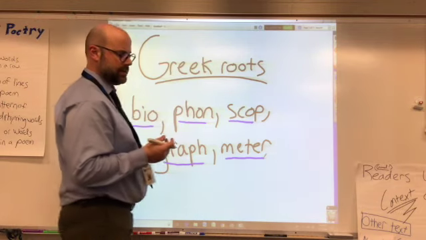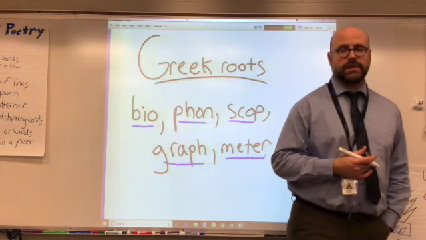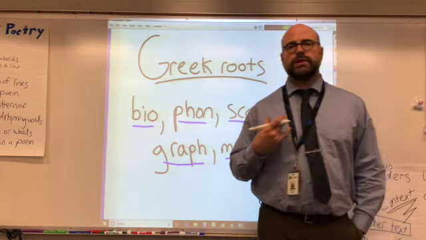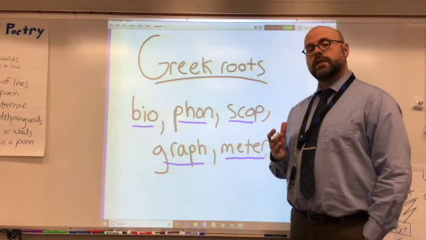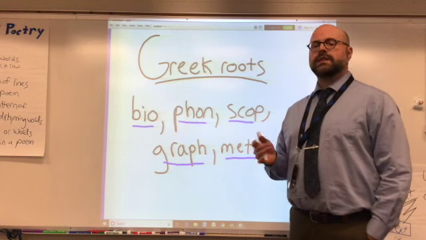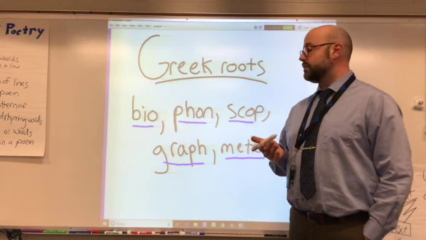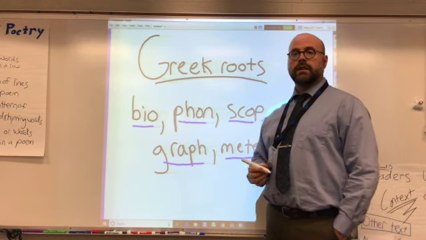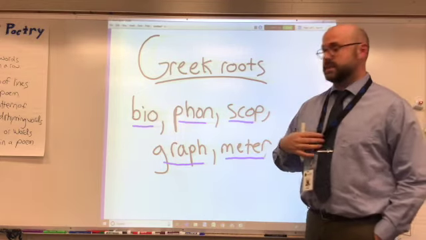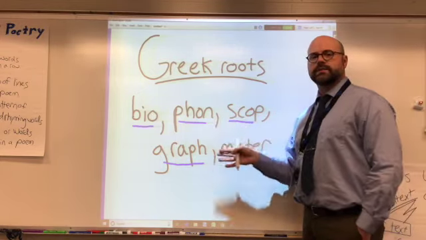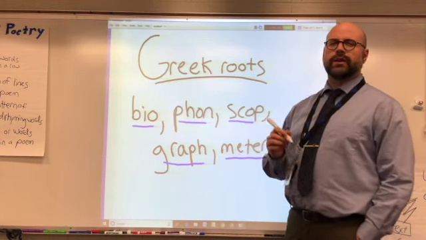Now remember, a root, these are words that are going to be prefixes, they're going to be suffixes, but when you understand, or when you remember what all of these roots mean, it can help you decipher the meaning of a word. A word you may not know the meaning of, but if you know bio means life, you can go, well, it has something to do with life. This is important. Guys, I still use this to this day. If I come across a word I don't know, but I recognize the root in it, I'll go, it's gotta be something to do with life. It's got bio in it, so.